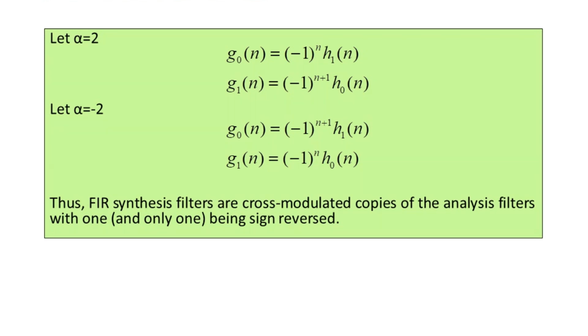Now these equations can also be used for demonstration of the bi-orthogonality of the analysis and the synthesis filters.